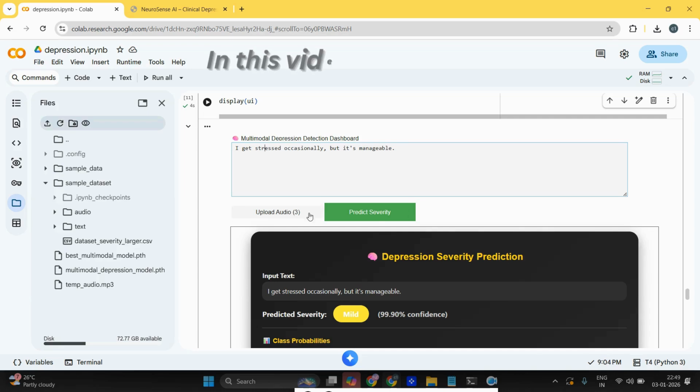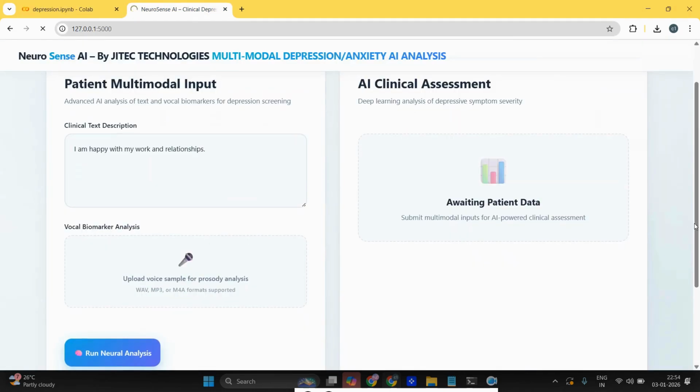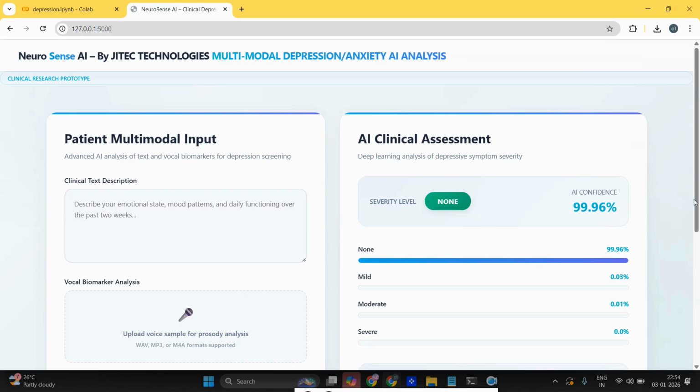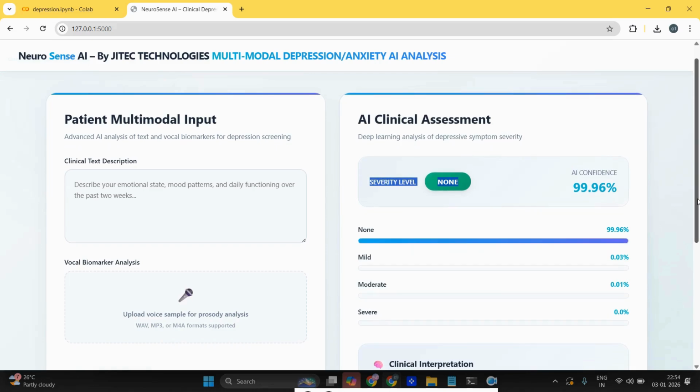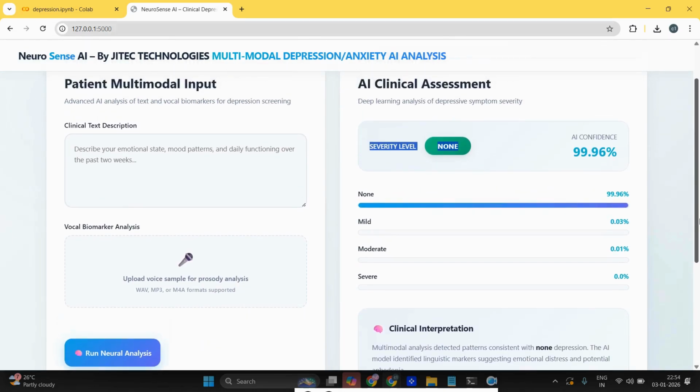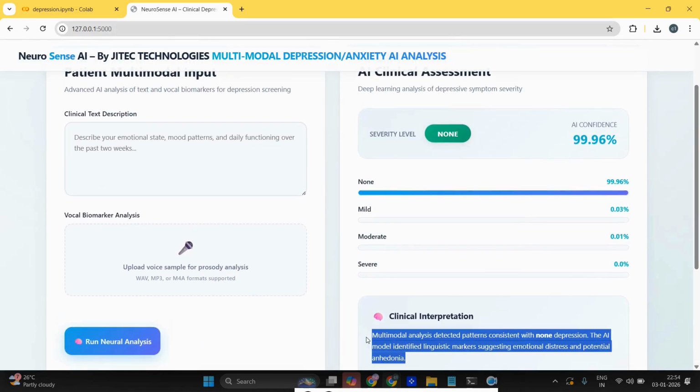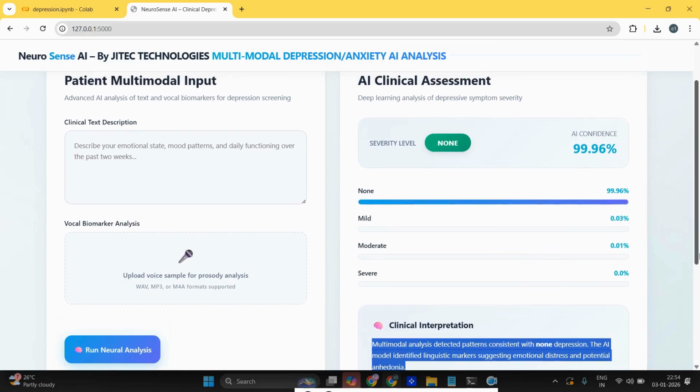Also, we are able to upload the audio data here, then we can predict the severity level. In this neural analysis, we can see the clinical assessment: the severity is none, so there is no depression in this data. Here, in the clinical interpretation, we can also see no depression.